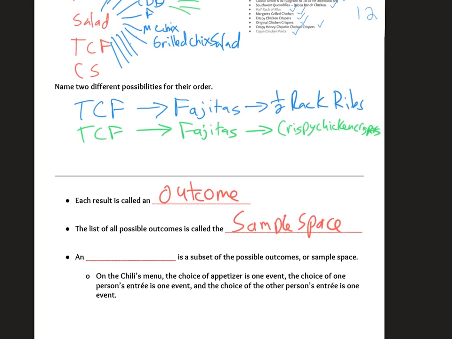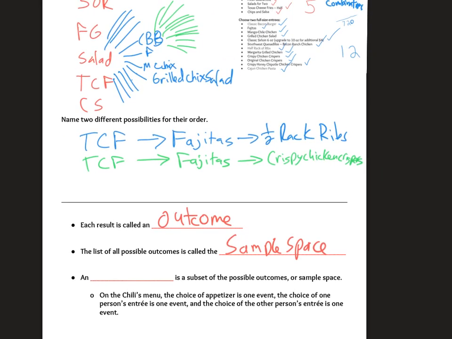So if you think about the situation where Joe and his date got the Texas cheese fries, Joe got the fajitas, and his date got the half rack of ribs, that is a single outcome. If I were to make the entire tree diagram that represents all of those choices, that giant list would be the sample space.